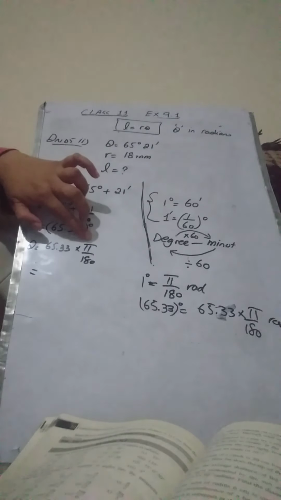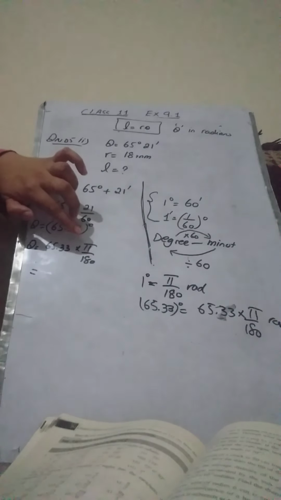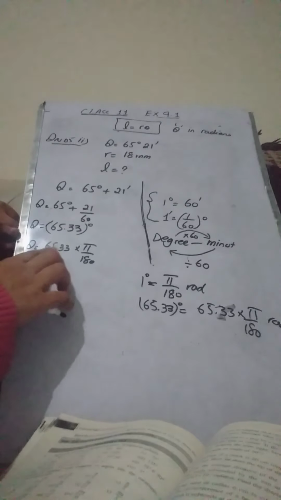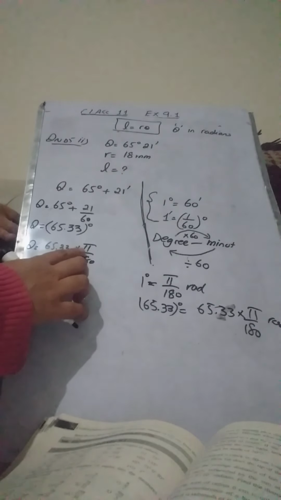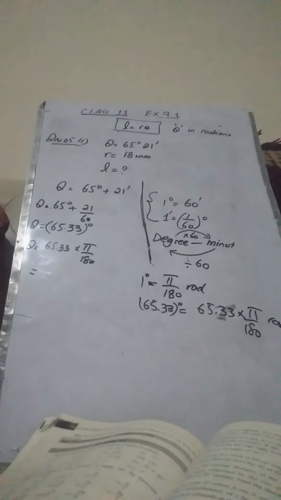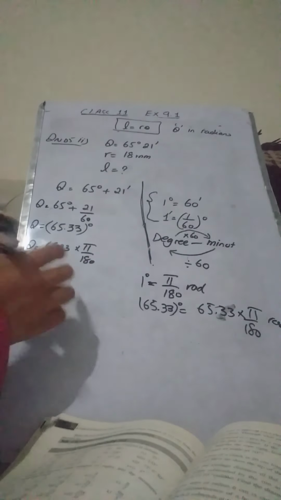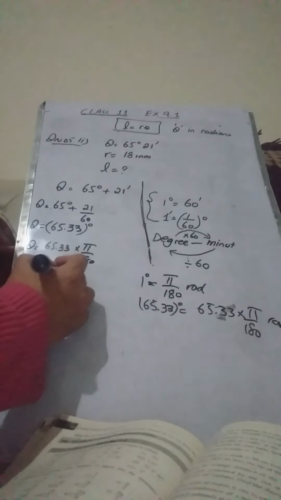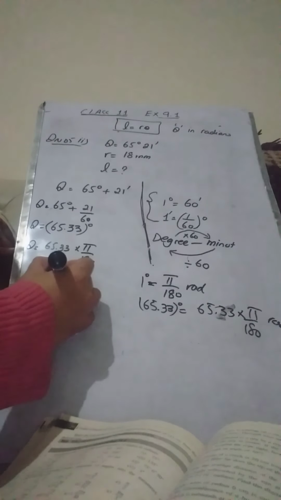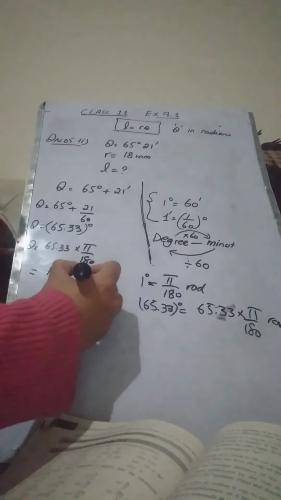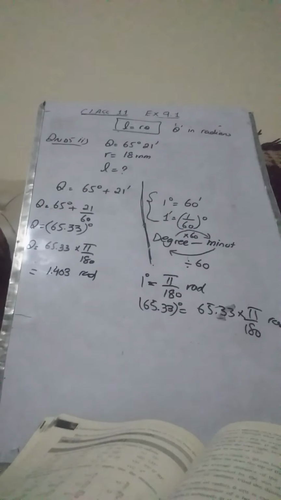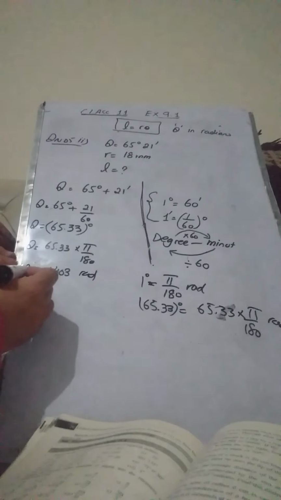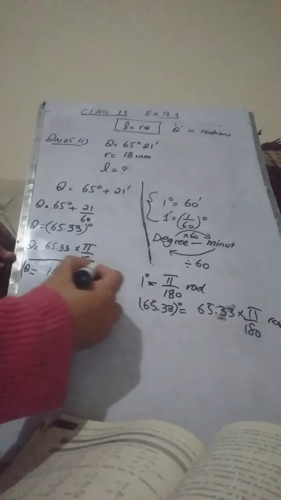65.33 into pi by 180 radians. And 65.33 multiplied by pi, which is 3.14, the pi that we used in finding the area of circle and circumference, 22 by 7 or 3.14. Putting the value of pi and then calculating, we are going to get 1.403 radians. Now theta is converted into radians.